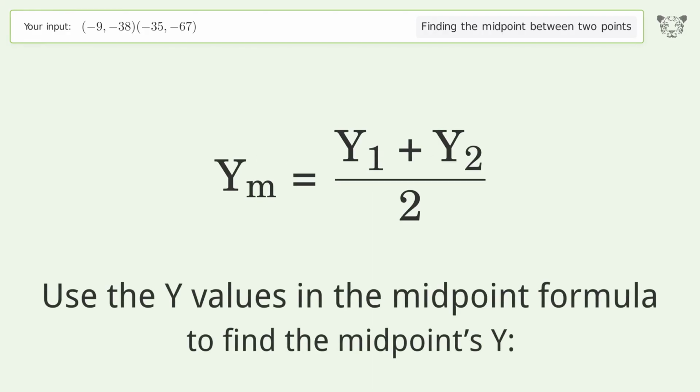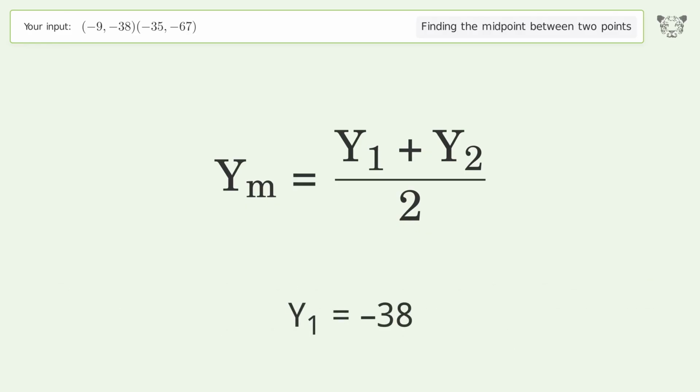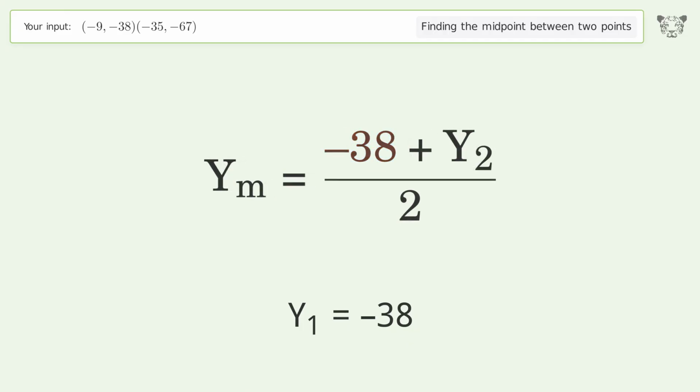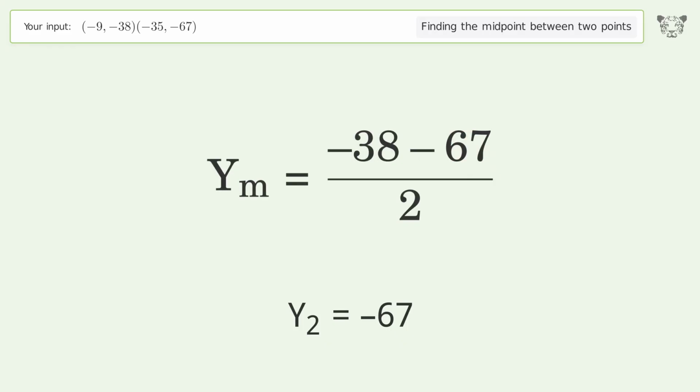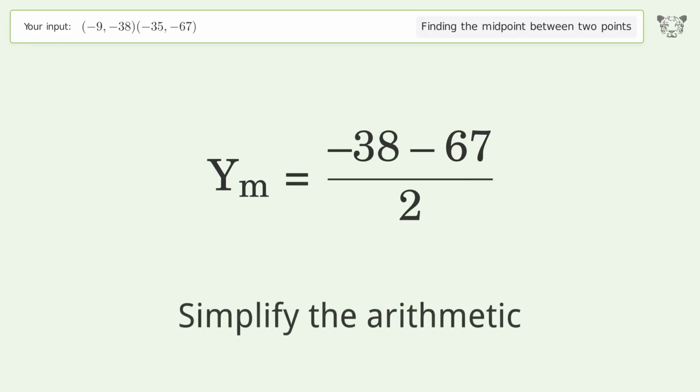Use the y values in the midpoint formula to find the midpoint's y. y1 equals -38. y2 equals -67. Simplify the arithmetic.